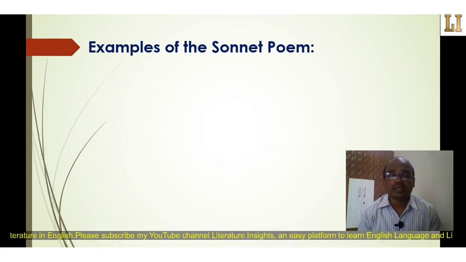Examples of sonnet poems. Here I have given some famous examples of sonnet poems in English literature for the understanding and comprehension of this form.